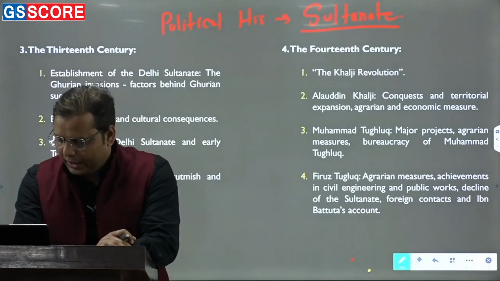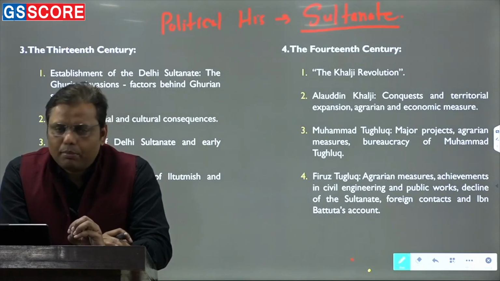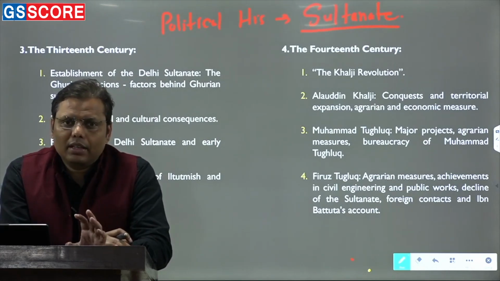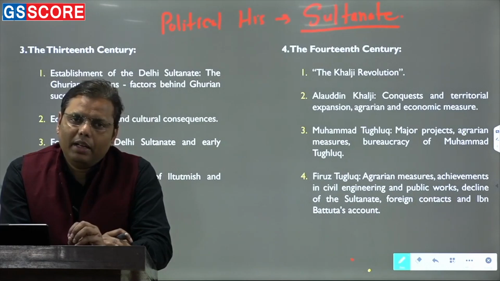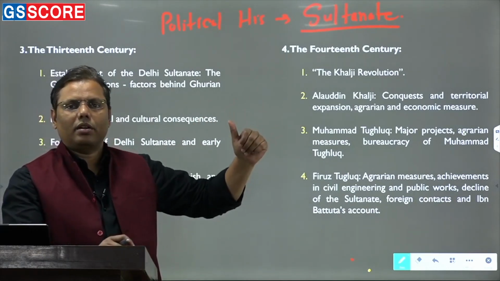Now there is a twist here. Earlier when we talked about medieval, frankly speaking, we talked about only a few states. The most important topics were the Delhi Sultanate, the Mughals, and at most Vijayanagar and Bahmani. Now when you try to understand the medieval syllabus, these remain the most important topics.